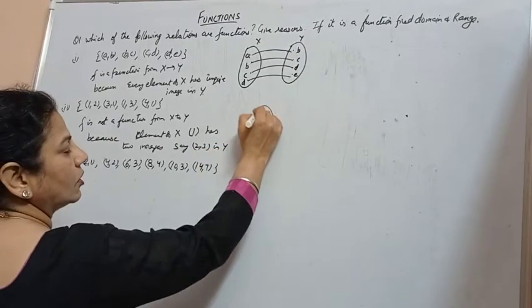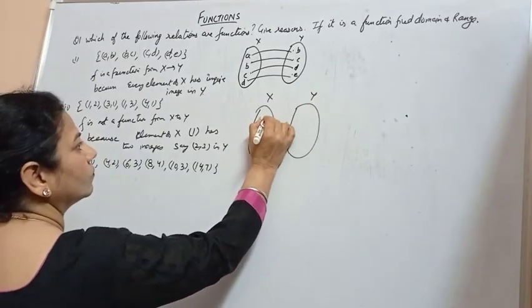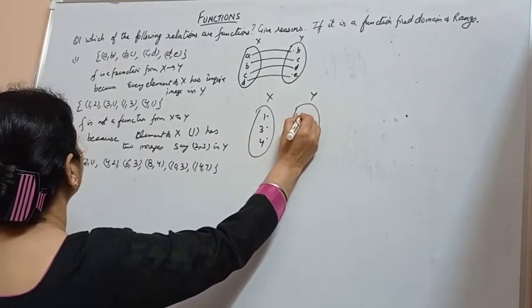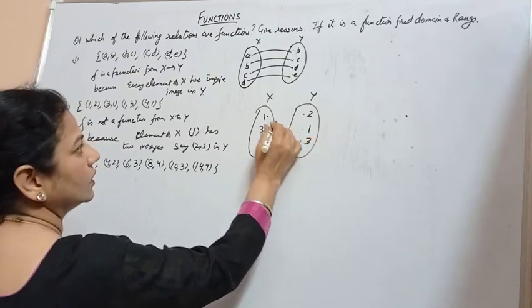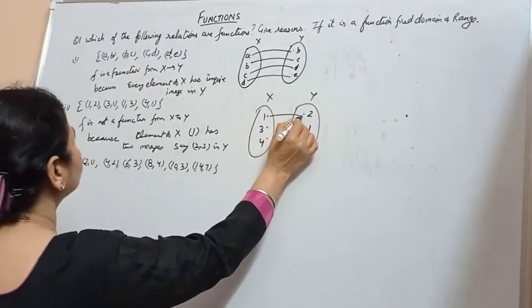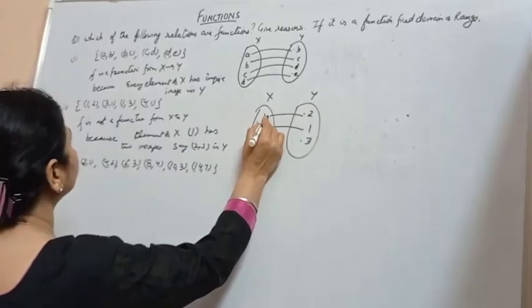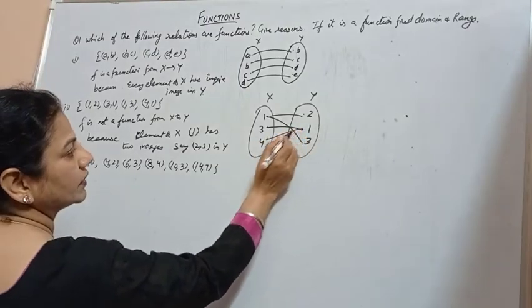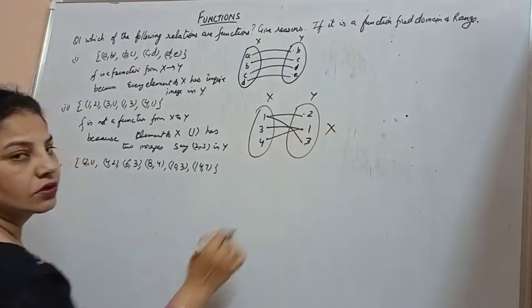So we can observe it here as x and y. We have 1, 3, 4, and here we have 2, 1 and 3. 1 is mapped with 2, 3 is mapped with 1, 1 is mapped with 3, and 4 is mapped with 1. So we have 1 with two images, 2 and 3. So this is not a function.